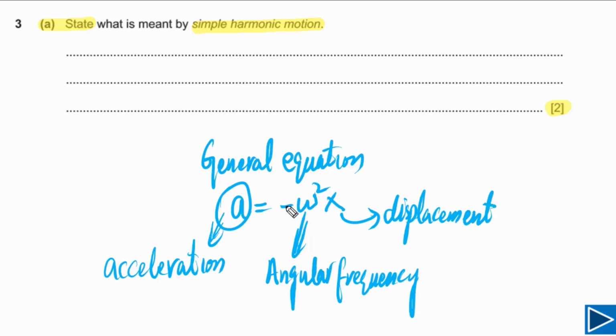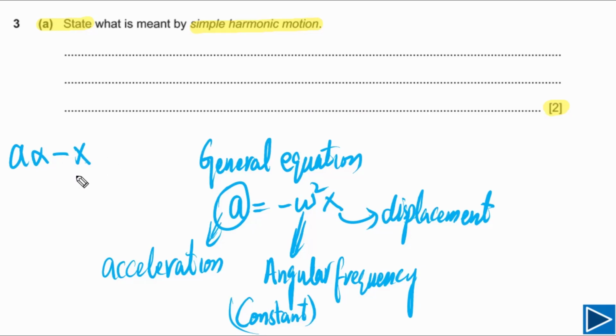We also need to understand what is the meaning of this negative sign. For simple harmonic motion, omega is constant, so we can also write down that this is constant. If omega is constant, then simply we can say a is directly proportional to minus x, negative x. As a is directly proportional to negative x, we can break this down into two parts. We can write down a is directly proportional to x. It simply means that when x is increasing, a is also increasing.